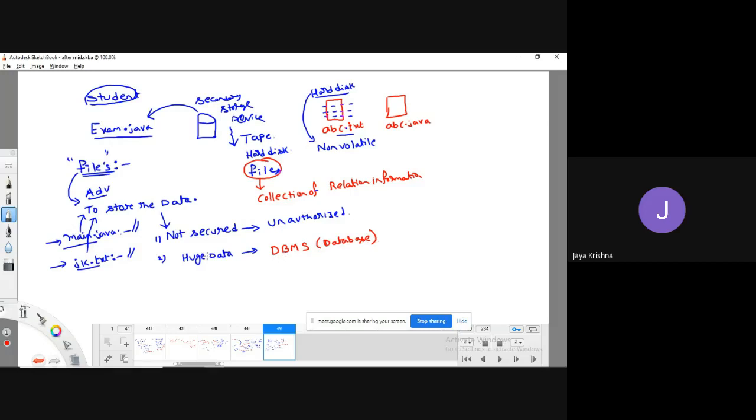Am I right or not? If it is huge data, I cannot manipulate it in a simple manner. So to make this process easier, we are not using the concept of files, but we can use the concept of databases. But the thing is, to make it understood clearly,